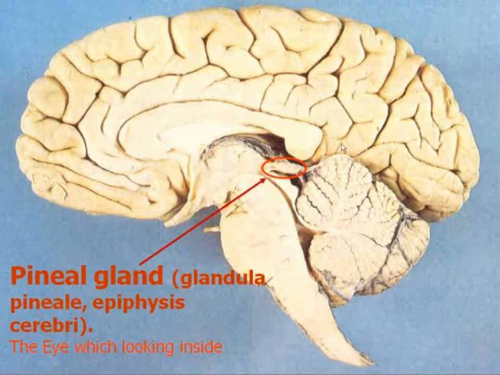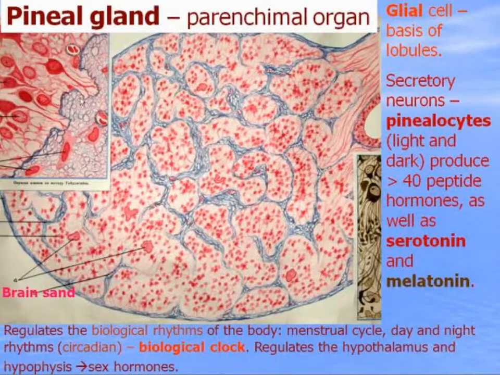Pineal gland, or glandula pineale, or epiphysis cerebri, is located in the epithalamic region of the intermediate brain. Pineal gland is a parenchymal organ, consisting of stroma and parenchyma.